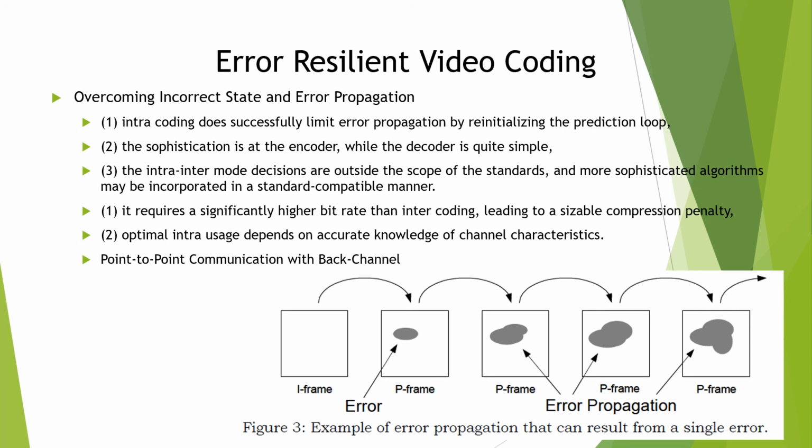While this approach uses I-frames to overcome error propagation, the key is that I-frames are only used when necessary.